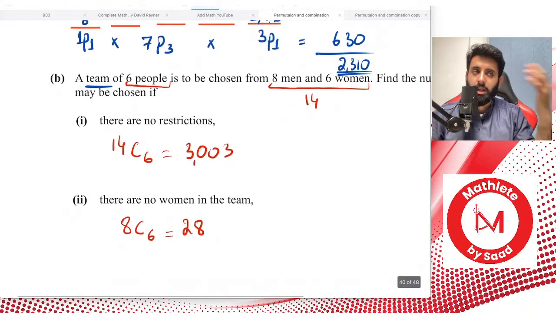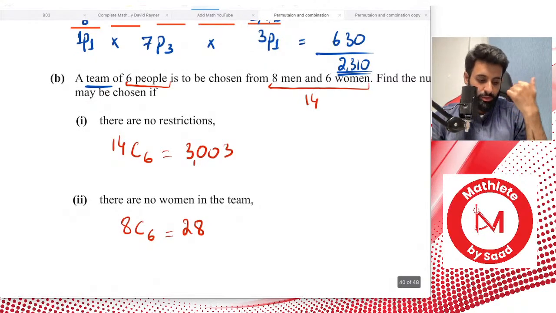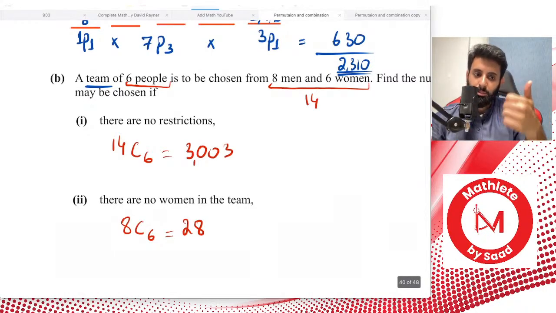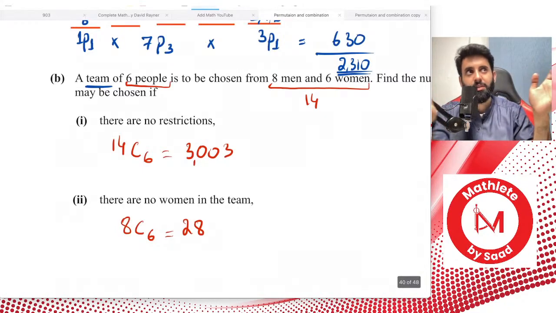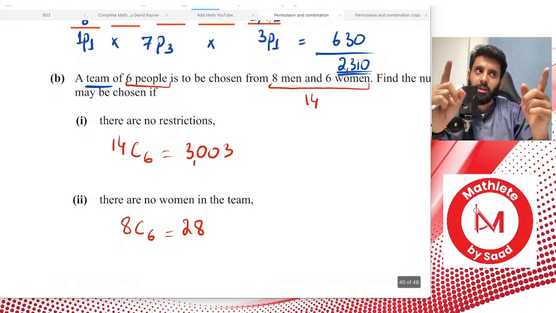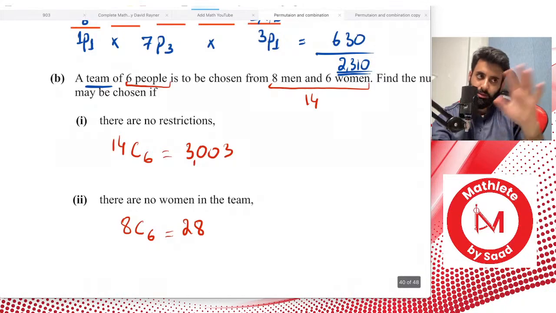Okay, so I'll explain this again. Remember, there were 8 men to choose from and 6 women to choose from, and a total of 6 people to be chosen. Okay, so if 1 man and 1 woman have to be in the team for sure, so imagine you have 8 men standing and 6 women standing. So if 1 husband and 1 wife have to be in the team for sure, you're going to exclude them.